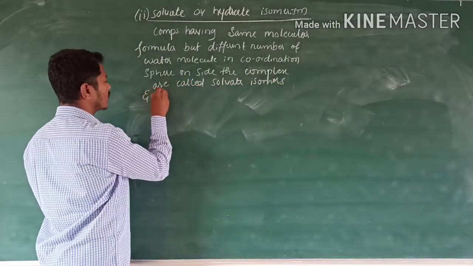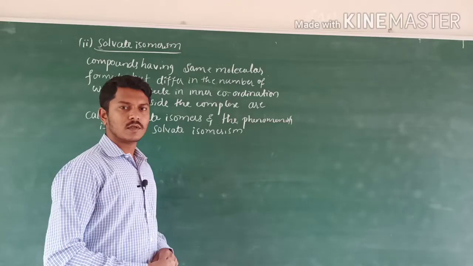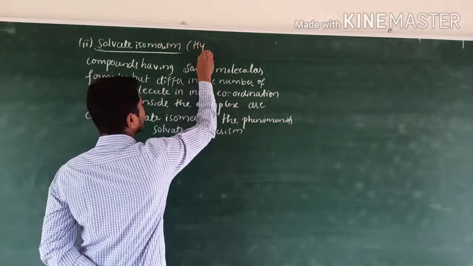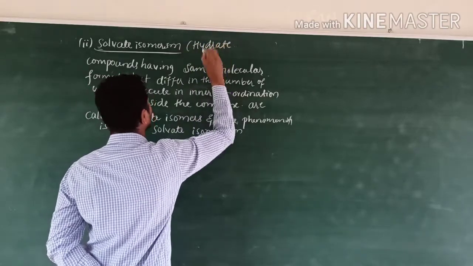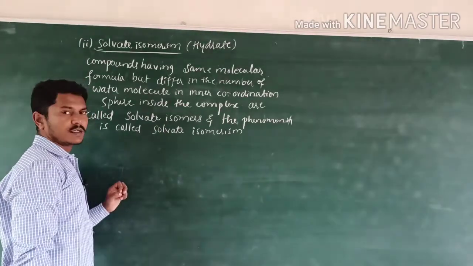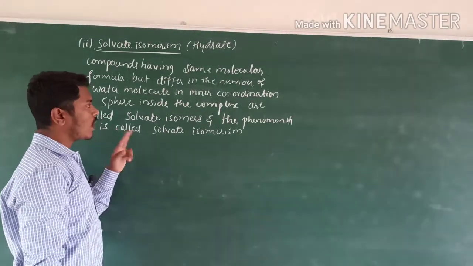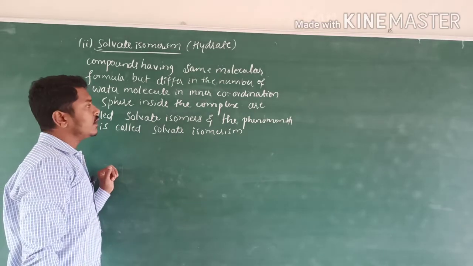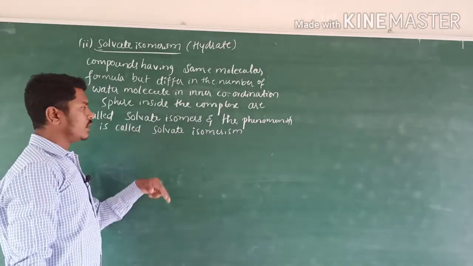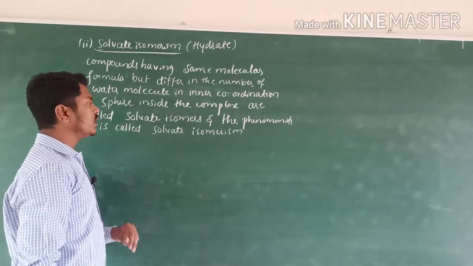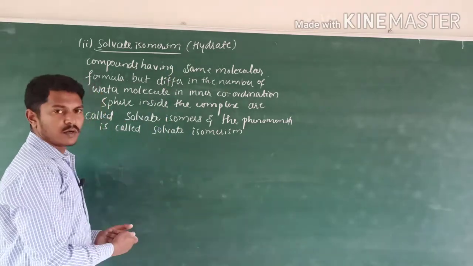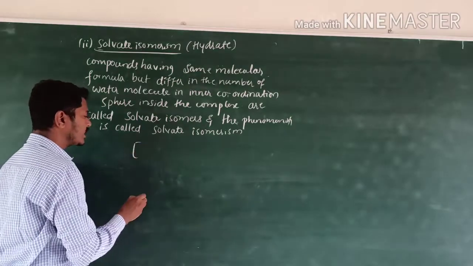And the phenomenon is called solvate isomerism or hydrate isomerism. Compounds having same molecular formula but differ in the number of water molecules in the inner coordination sphere inside the complex are called solvate isomers, and this phenomenon is called solvate isomerism. It is also called hydrate isomerism. It is a 2 marks question in your annual examination.